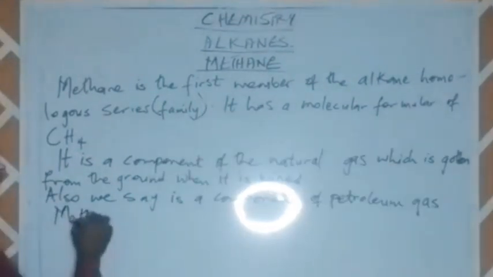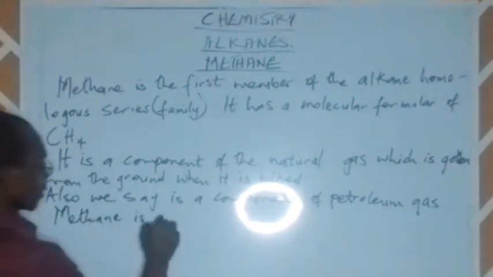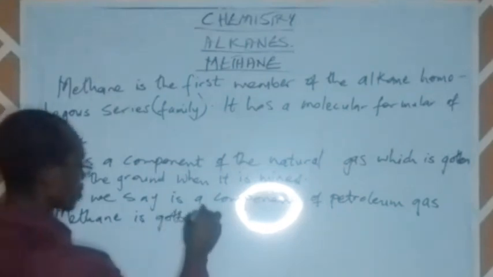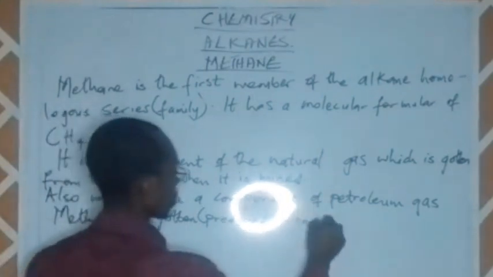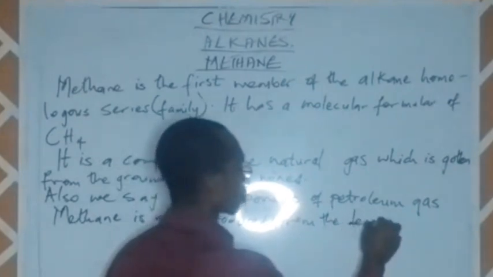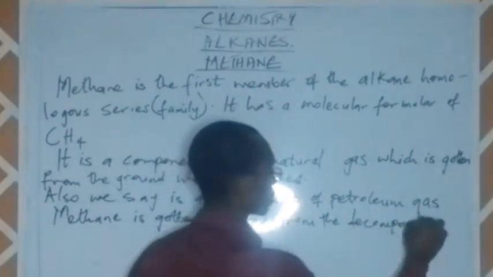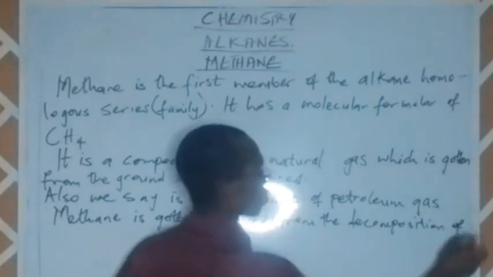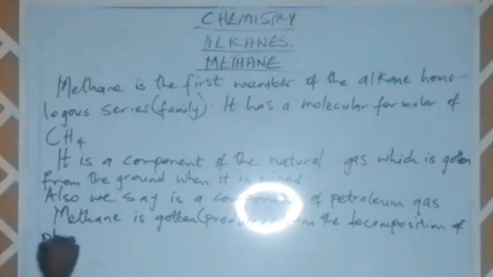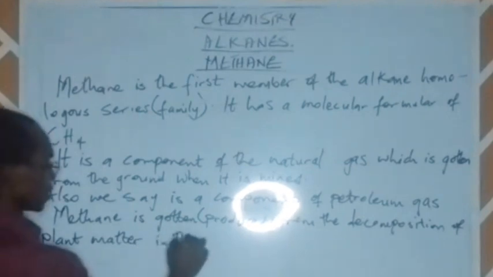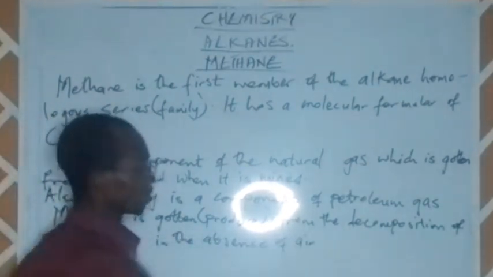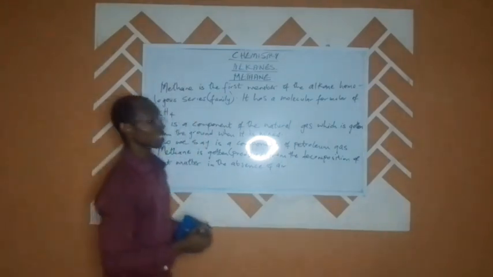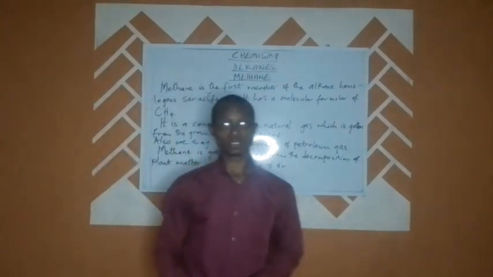Methane is gotten or produced from the decomposition of plant matter in the absence of air.